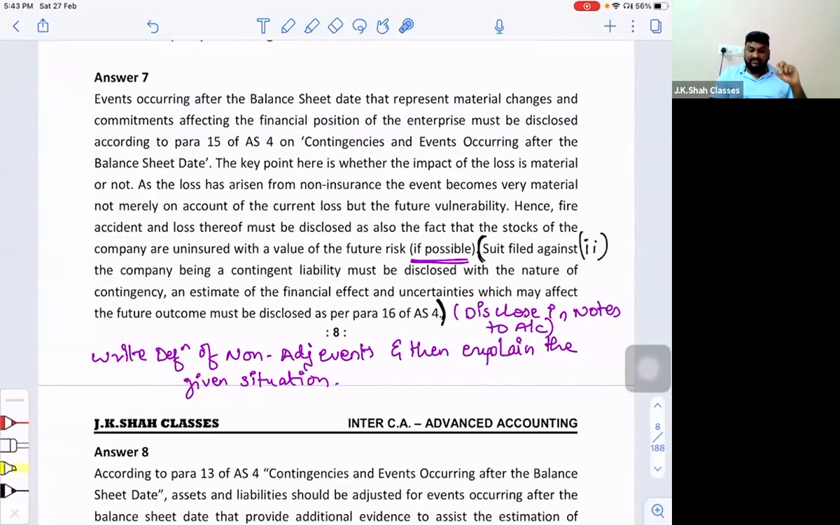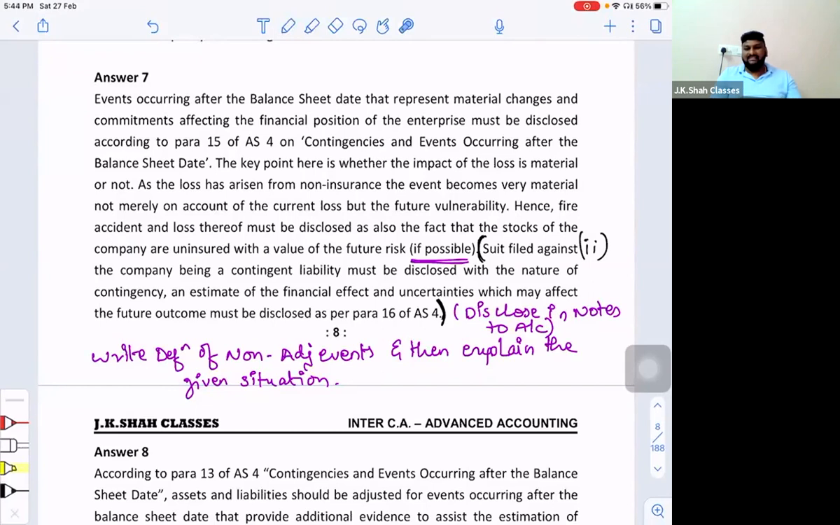The key point here is whether the impact of the loss is material or not. As the loss has arisen from non-insurance, the event becomes very material, not merely on account of the current loss, but the future vulnerability. Hence, fire accident and loss thereof must be disclosed, as also the fact that the stocks of the company are uninsured with a value of the future risk, if possible.